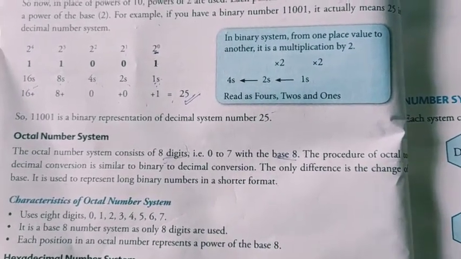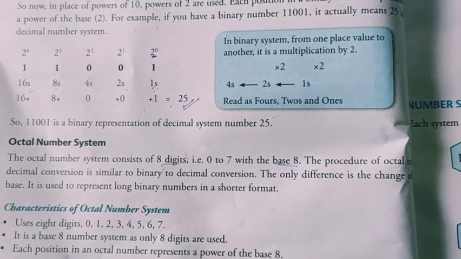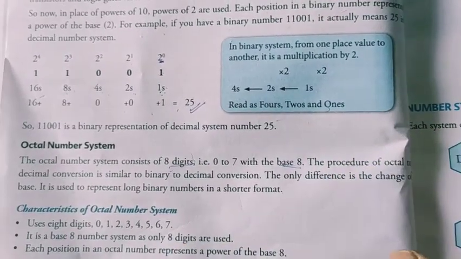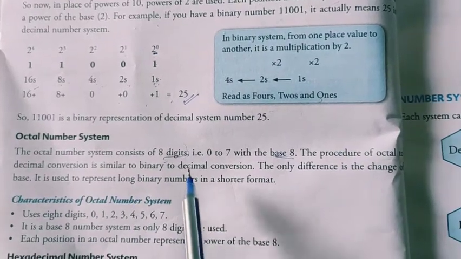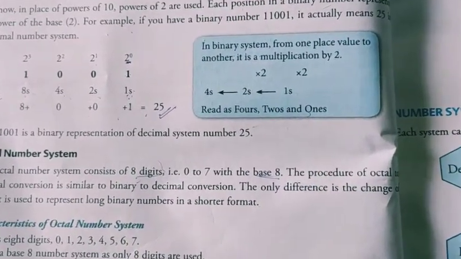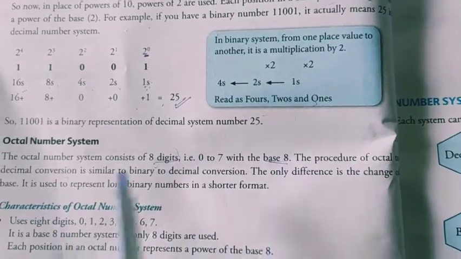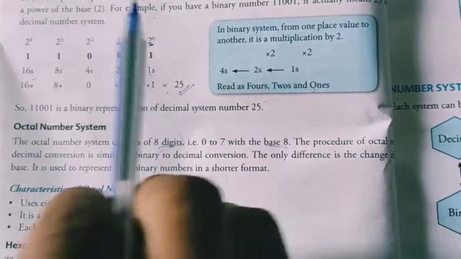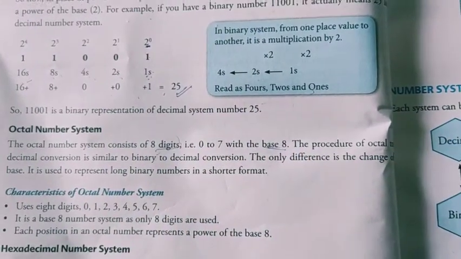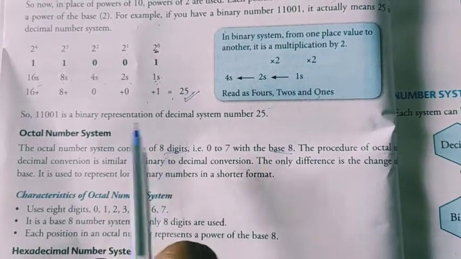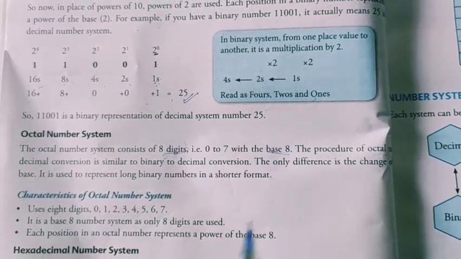As you know, the computer knows only binary numbers. That's why when you input an octal number, it will convert that octal number into a binary number, and it will understand what you want to say. The only difference is the base. Everything else is the same, the procedure of conversion is also the same. In decimal we have base 10, in octal we have base 8.